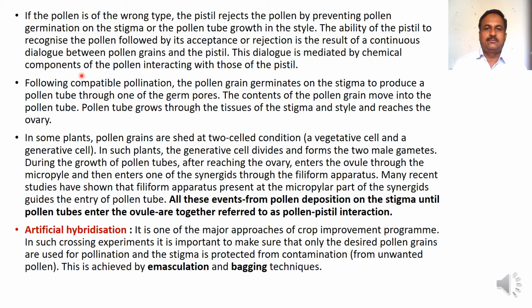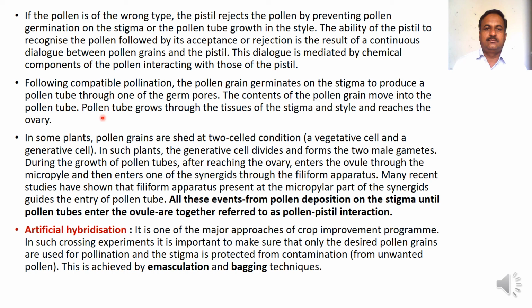Following compatible pollination, the pollen grain germinates on the stigma to produce a pollen tube through one of the germ pores. The contents of the pollen grain move into the pollen tube. The pollen tube grows through the tissues of the stigma and style and finally reaches the ovary. In some plants, pollen grains are shed at the two-celled condition, that is a vegetative cell and a generative cell. In such plants, the generative cell divides and forms the two male gametes.